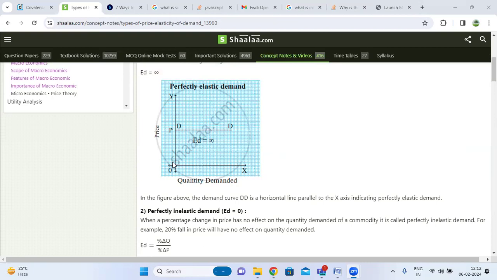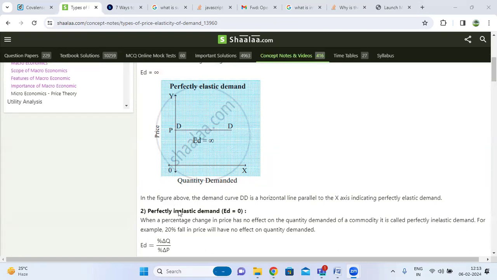The price is OP, x is the axis indicating quantity demanded, and y is the price.